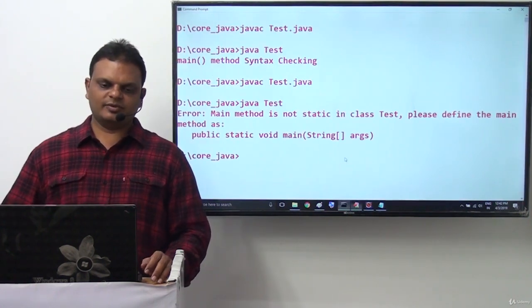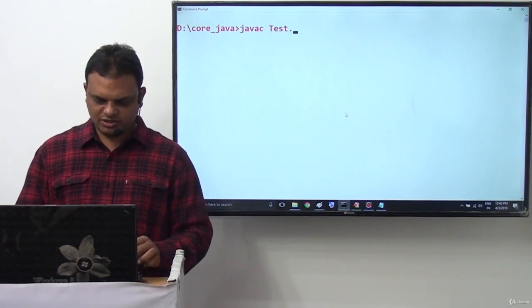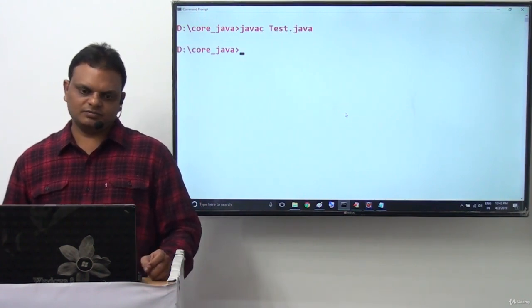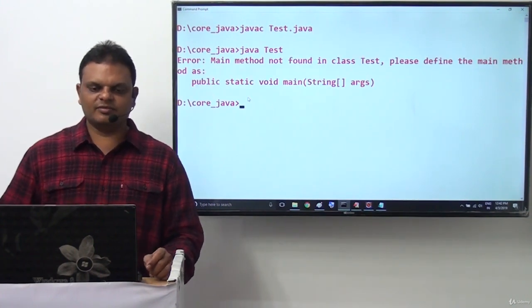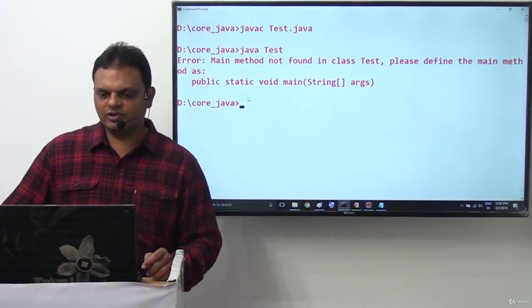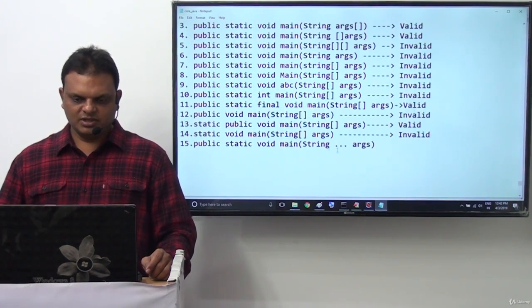Next one is which one? javac Tester.java. That's it, compiled successfully. Now when we execute this, we are getting a message like: main method not found in class Test. Please define the main method as public static void main(String[] args). Next one is which one?